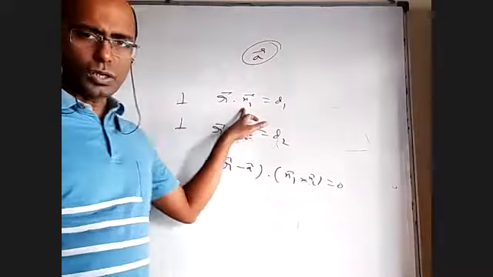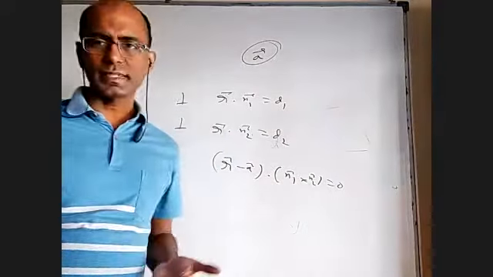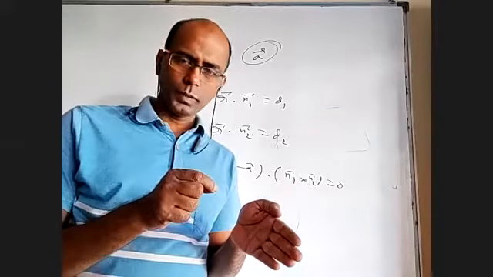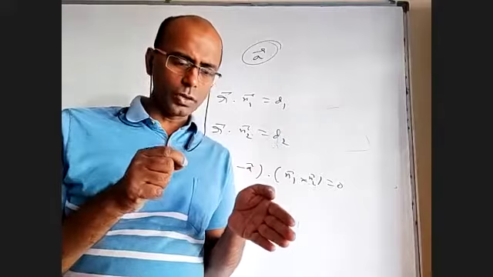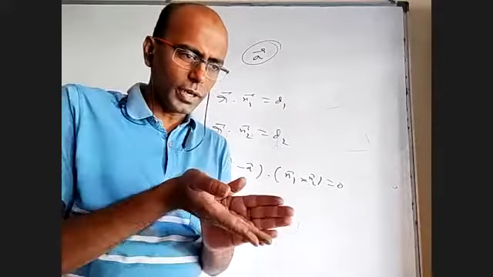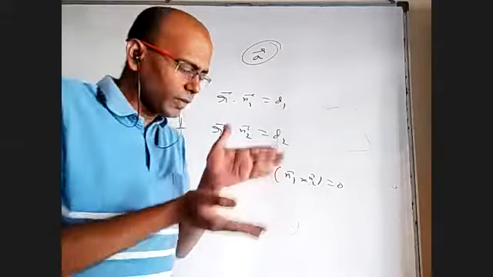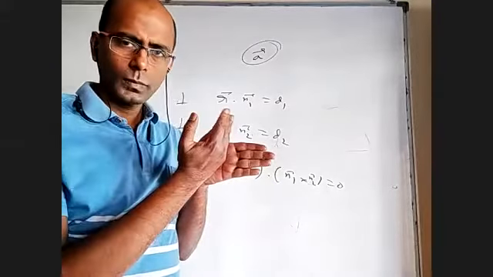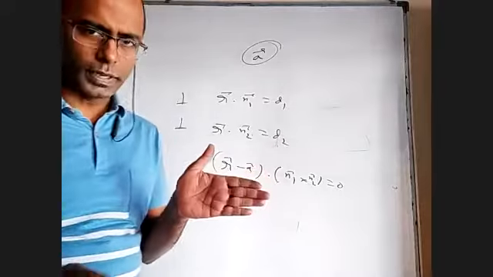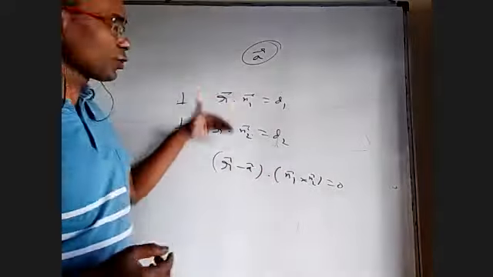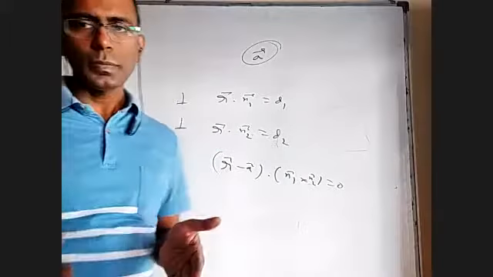First of all, perpendicular to one plane, there will be infinite planes, even if a point is given. Let us say I have one plane and one point. Passing through this point and perpendicular to this plane, there will be a plane like this, and it keeps on rotating. Whether it is like this or like this, it is always perpendicular to this. So perpendicular to one plane and passing through one point, there will be infinite answers. But perpendicular to two planes, there may be a unique orientation.